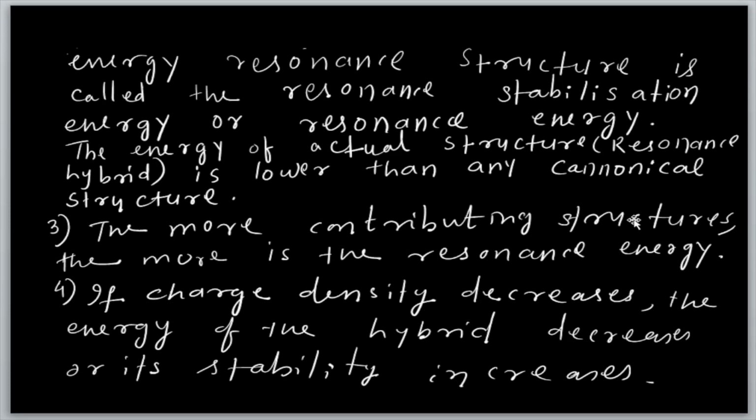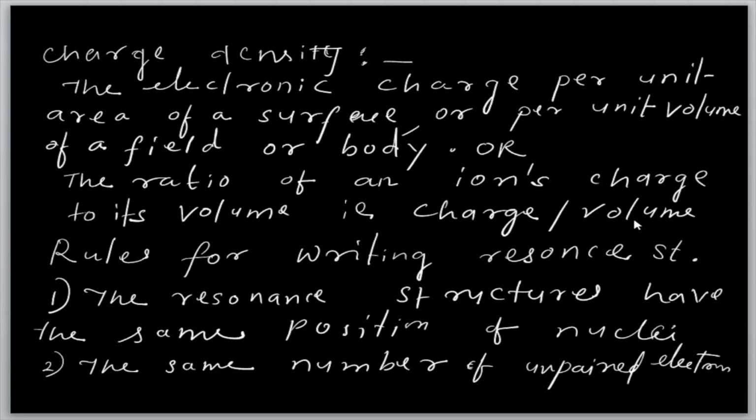So you should remember, when the energy decreases, stability increases. This is very important. Any cross question may be asked in a different type of multiple choice question.